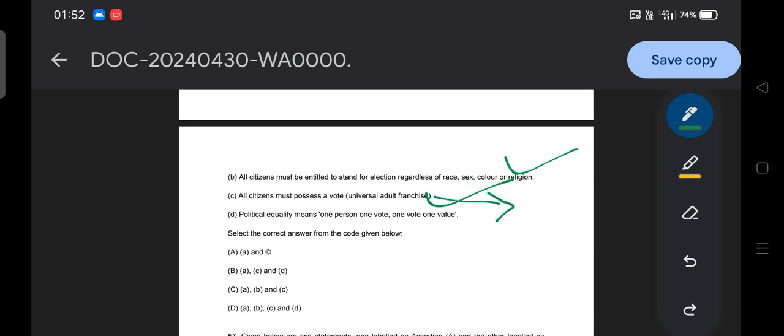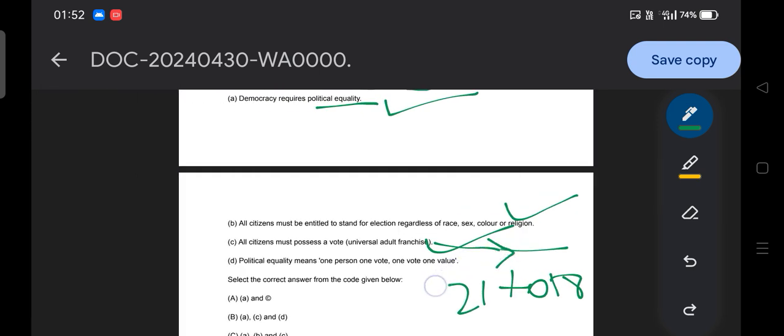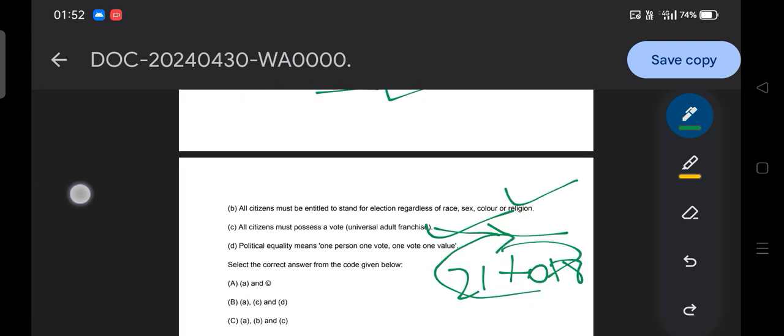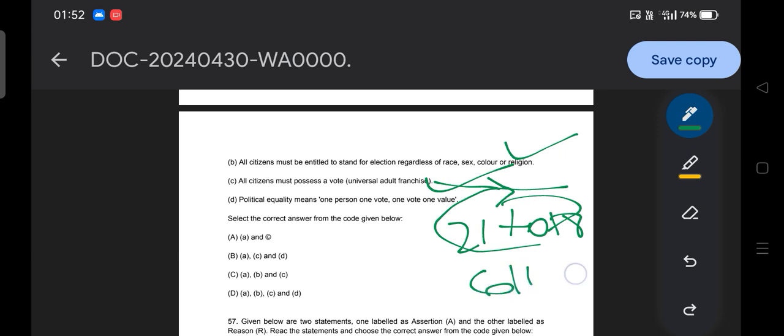Can anyone tell me under which amendment the voting age for universal adult franchise was reduced from 21 to 18 years? Okay, 18. Hope you know. So please remember the 61st Amendment. I will let you know this kind of important factual information, so it is very important.